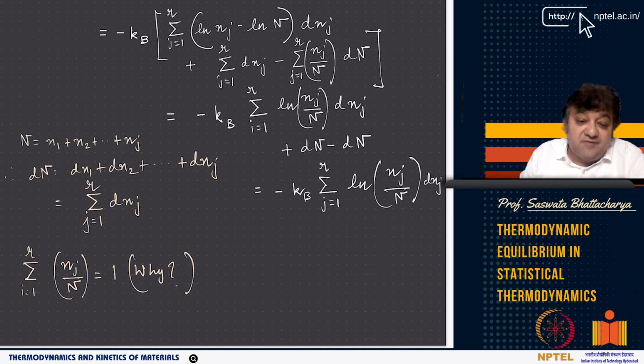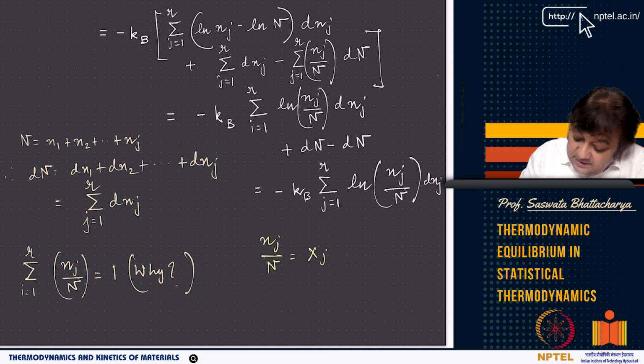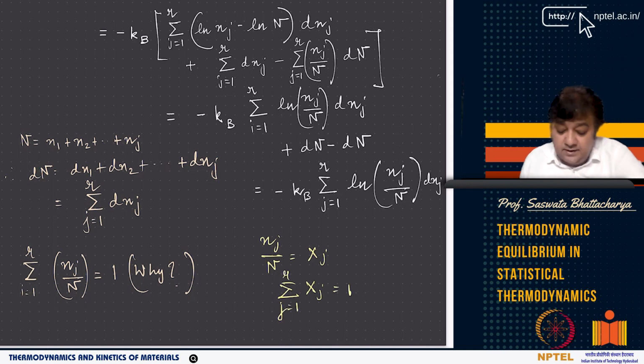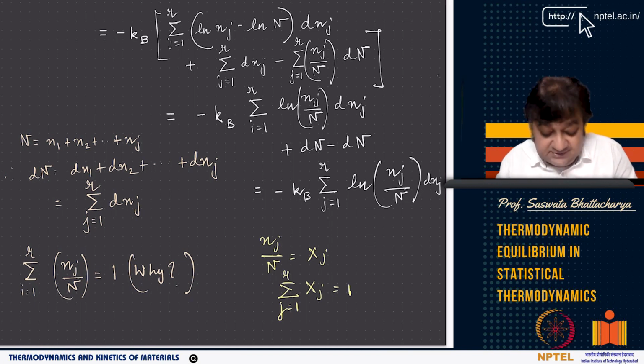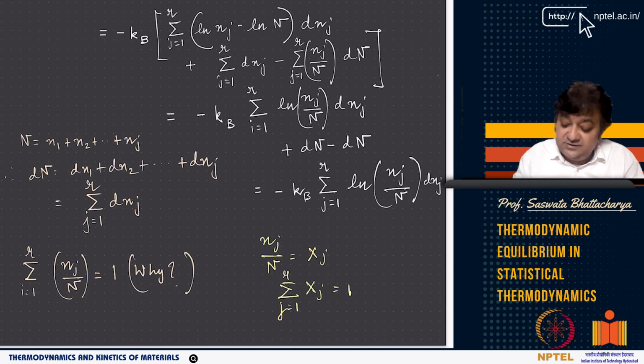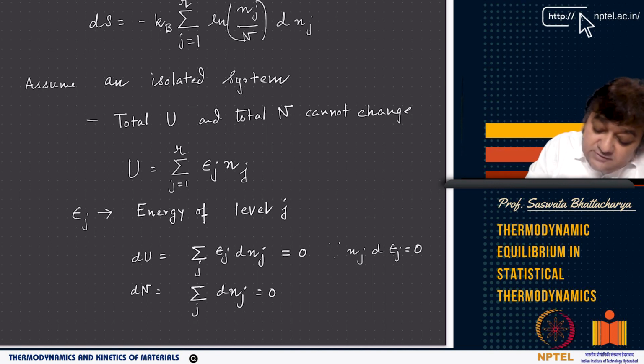Now remember, the sum of nj by n has to be 1, because nj by n is xj, the mole fraction, like x1 plus x2, and the sum of xj over all components, j equal to 1 to r, equals 1. So that's that. What you get is minus kB ln nj by n dnj, and that's what you got as ds. So ds is that. This is what we have established now: ds equals minus kB ln nj by n dnj.